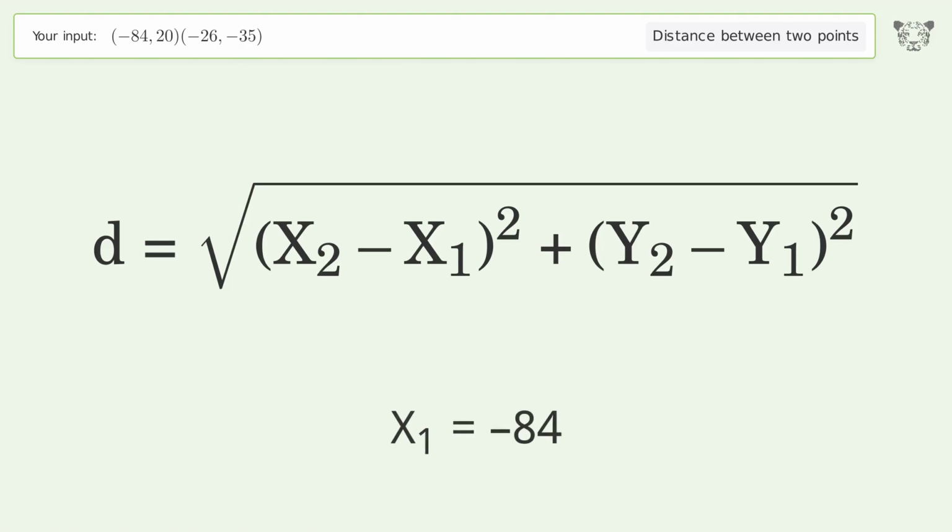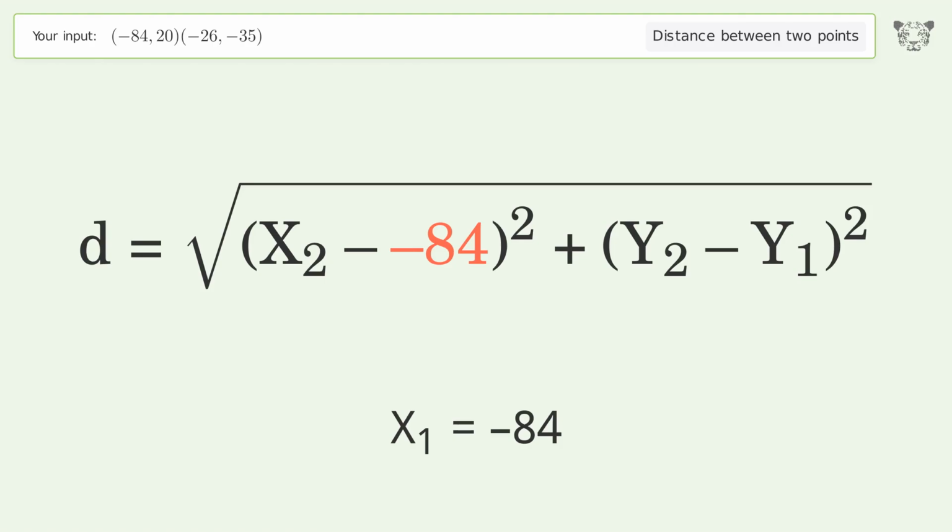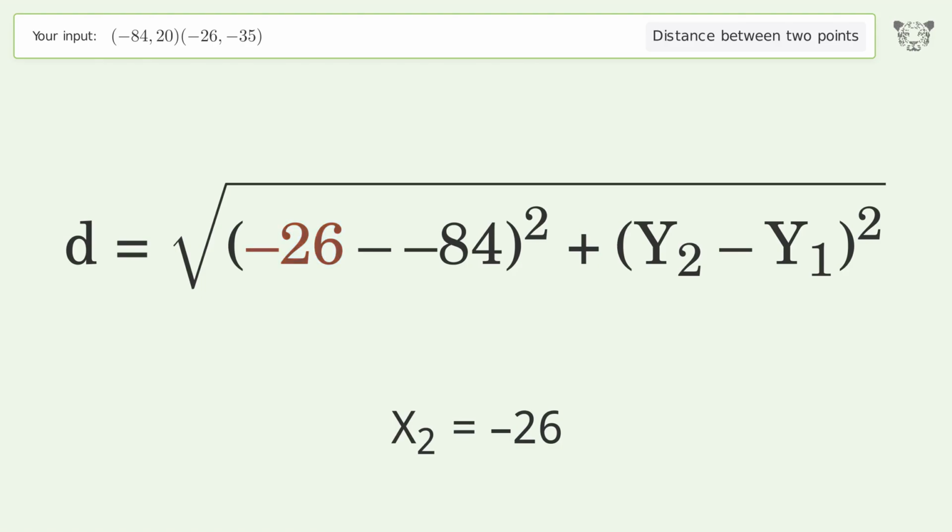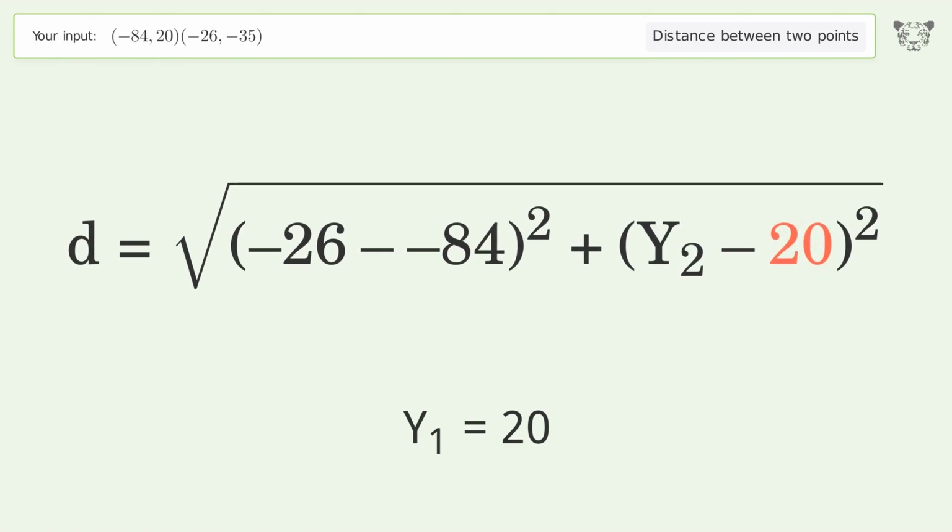x1 equals -84. x2 equals -26. y1 equals 20. y2 equals -35.